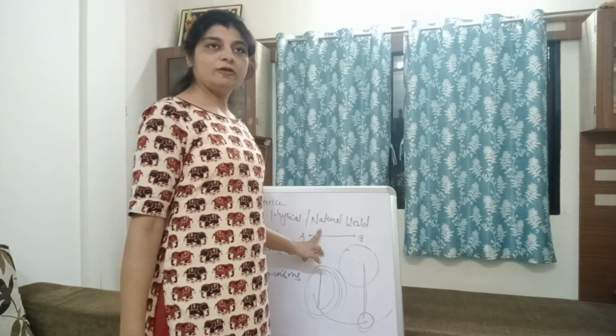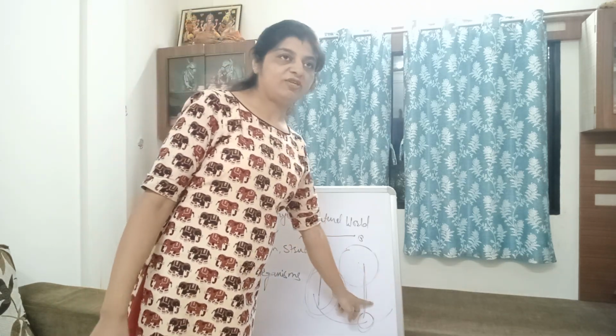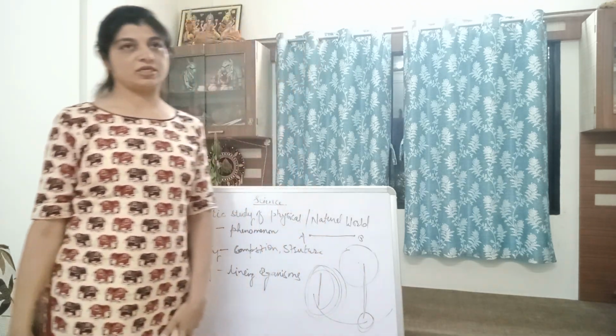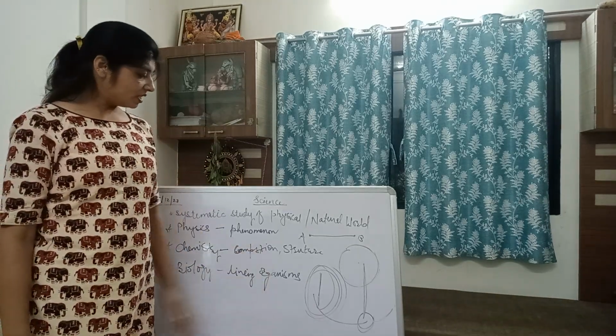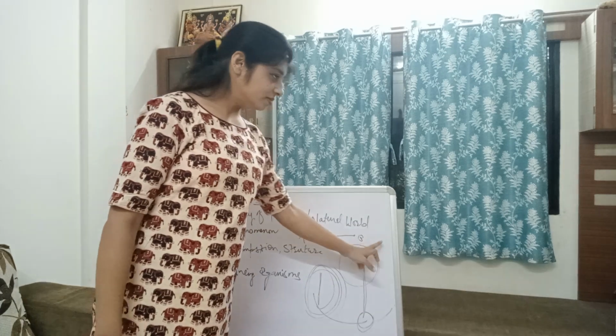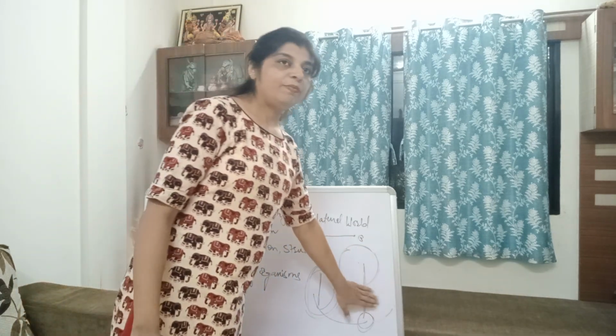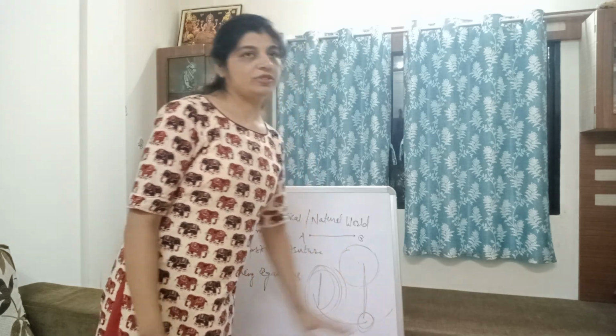One was rectilinear, circular motion, rotational, periodic, non-periodic. What else is left? Rectilinear, circular, rotational, periodic, non-periodic.